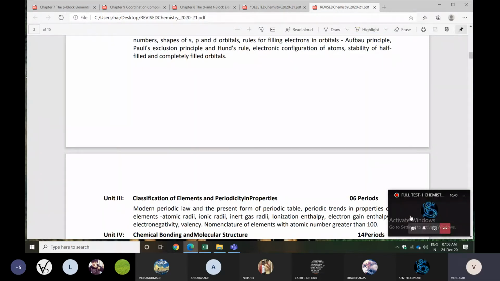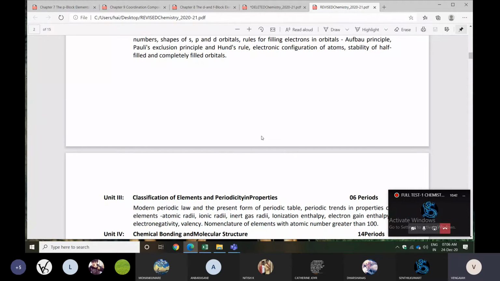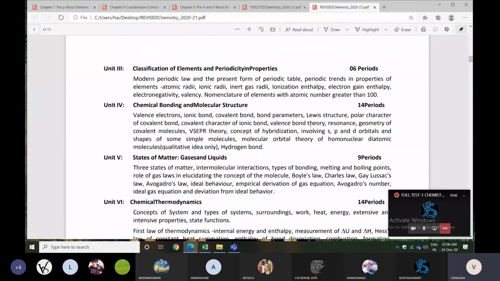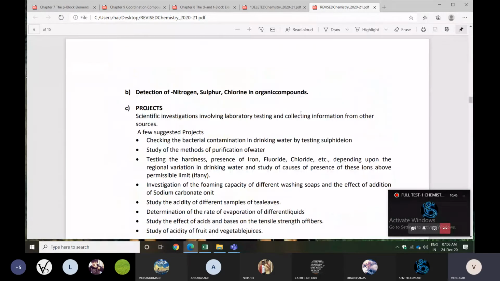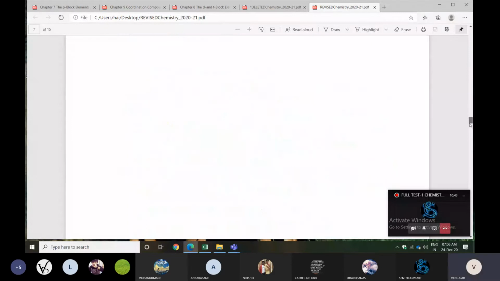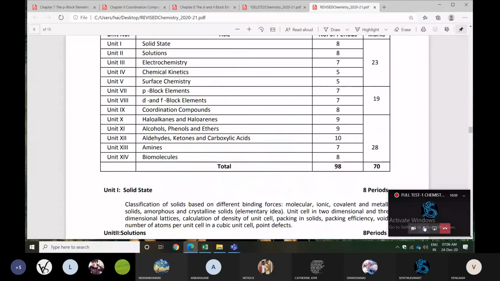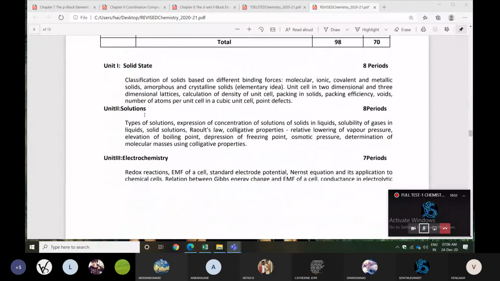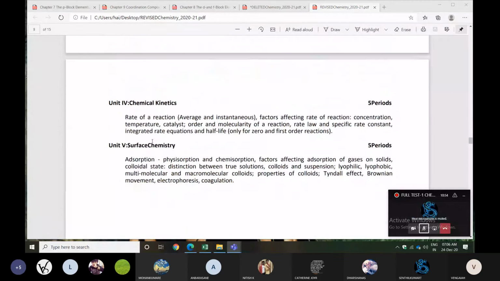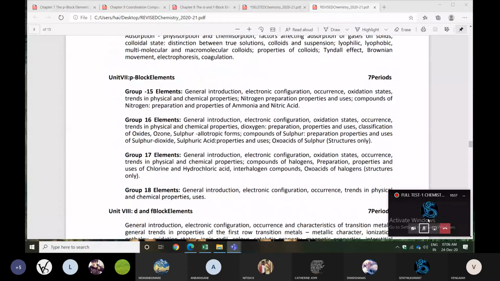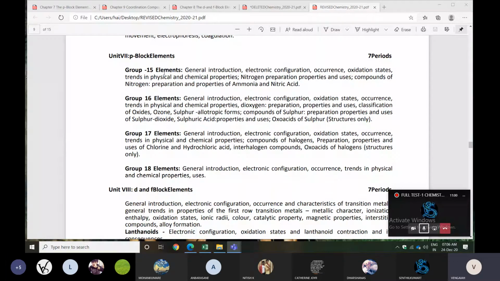I already shared the revised portion also; you can check those. It will be there in the syllabus too. You can check P block elements: general introduction, electronic configuration, occurrence, oxidation states, and trends.